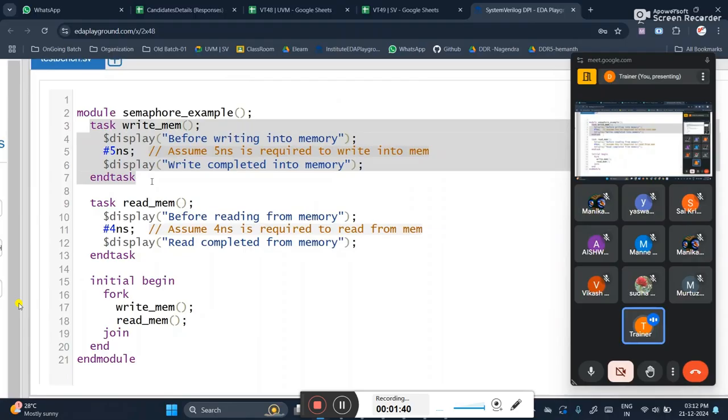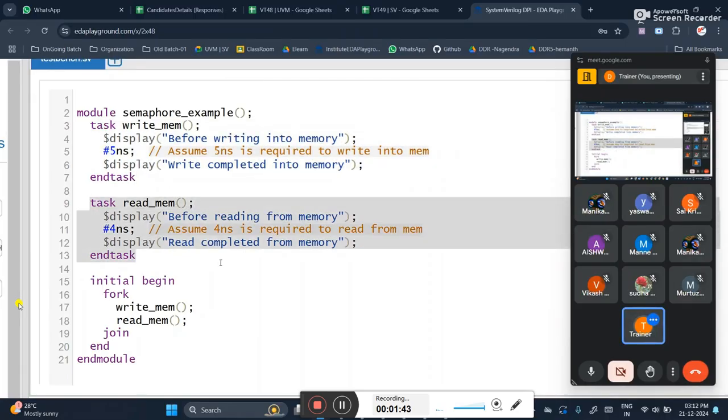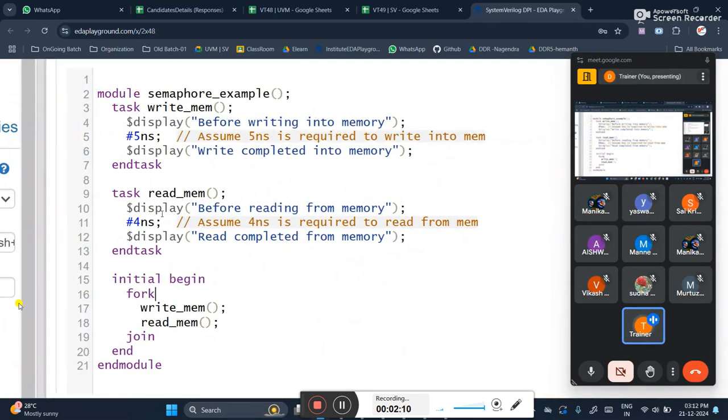But the problem comes when, even though I am writing fork join, I want this particular task to get completed first rather than that task. How is it possible? If that is the case, I should change the delay, means a less delay I should write here and more delay I should write there, correct? But in the industry that is not the scenario. Some other colleague will be writing some other file, you will be writing some other file. So the synchronization with respect to the files is not developed so easily. So the delays will be this only, it will be 5 nanoseconds only, it will be 4 nanoseconds only.